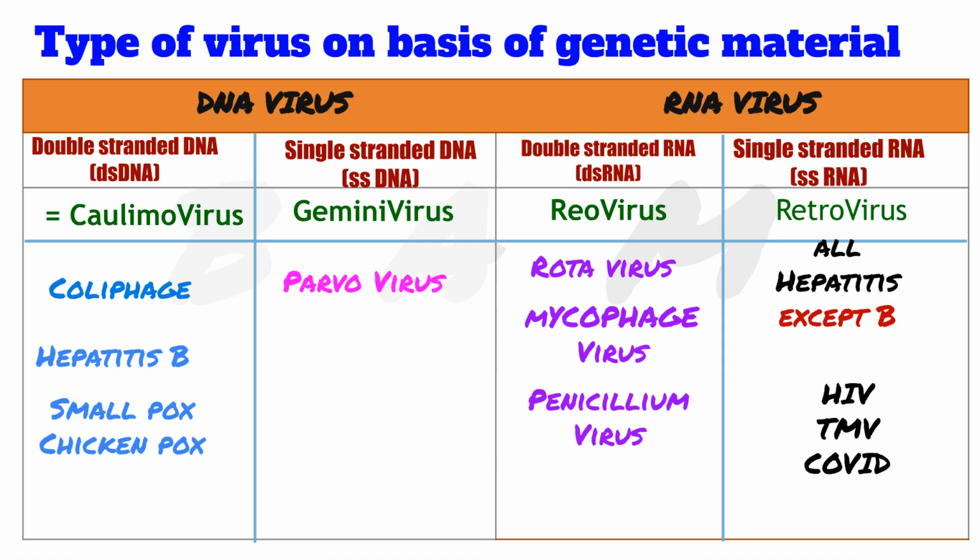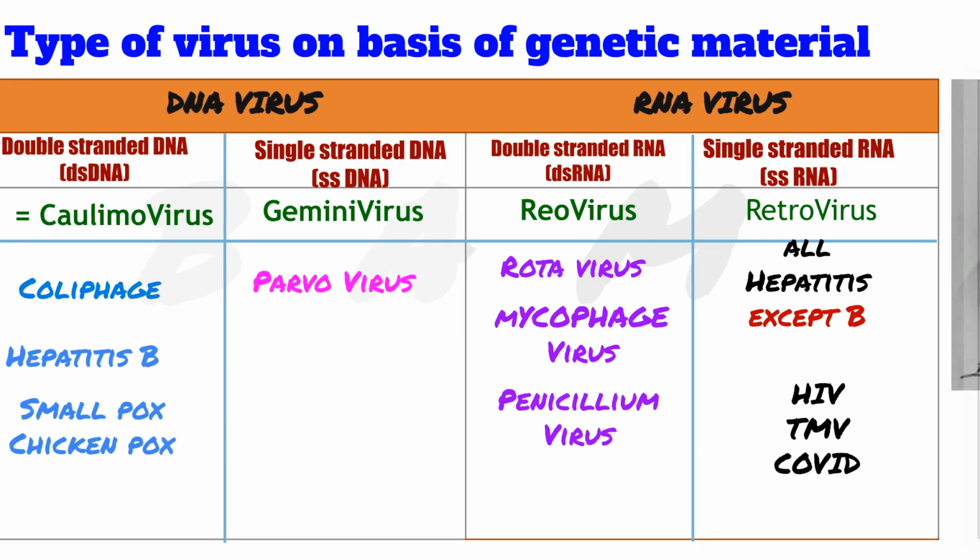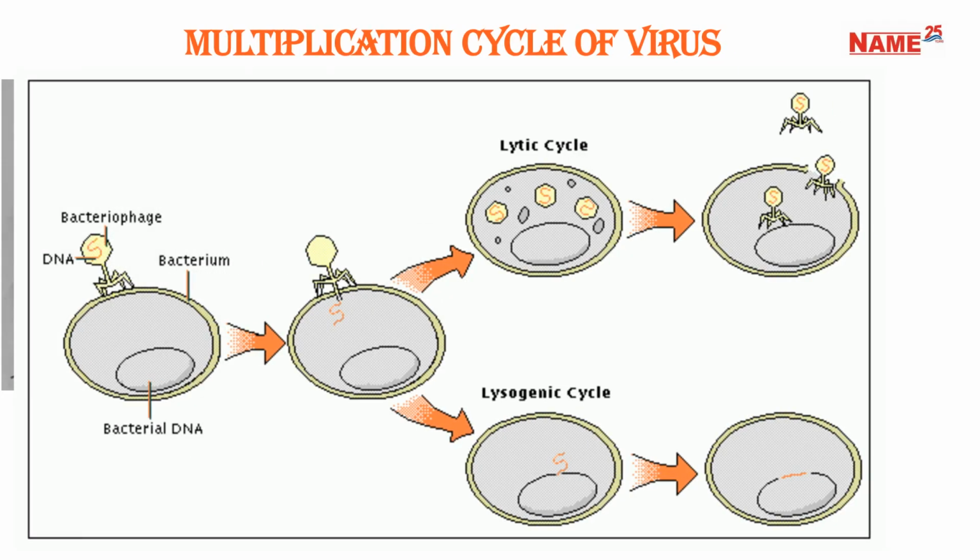Viruses are also classified based on their genetic material: DNA viruses and RNA viruses. DNA viruses can be double-stranded or single-stranded. Examples include caulimovirus and parvovirus. RNA viruses can also be double-stranded, such as reovirus, or single-stranded, like retrovirus, which includes HIV and COVID.